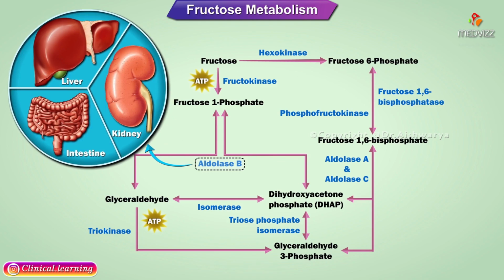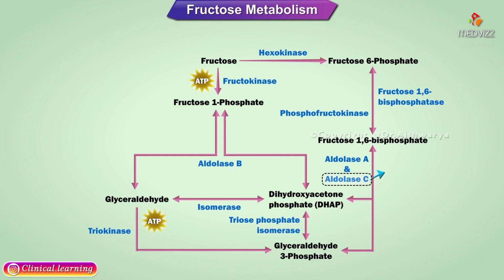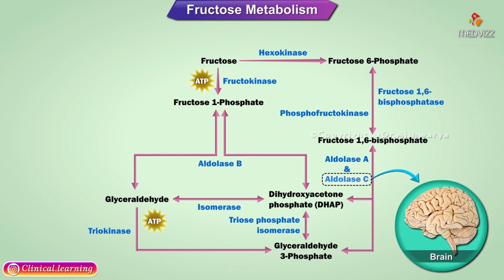The reaction catalyzed is cleavage of fructose 1-phosphate into DHAP and glyceraldehyde. Aldolase C is located in the brain. Reaction catalyzed is cleavage of fructose 1,6-bisphosphate into DHAP and glyceraldehyde 3-phosphate.